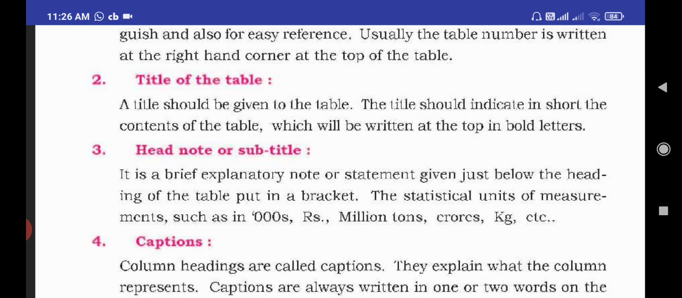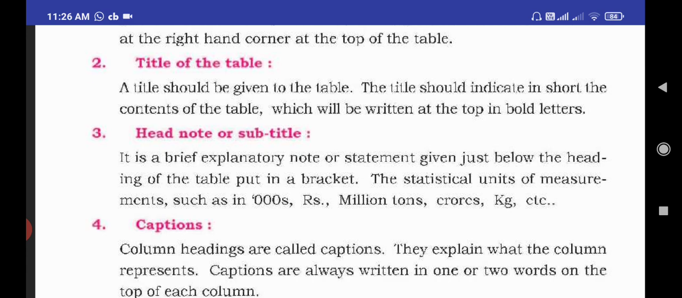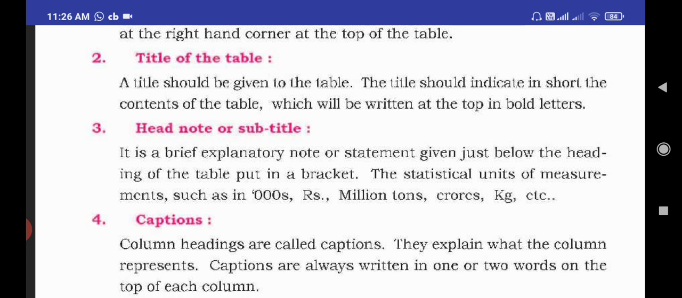What we have collected and are arranging, we are representing in the form of a table, right? So that data is related to what? It is in thousands or millions or crores or kgs. That brief explanatory note about the collected data we have to represent is called a head note or subtitle. It is related to the title.